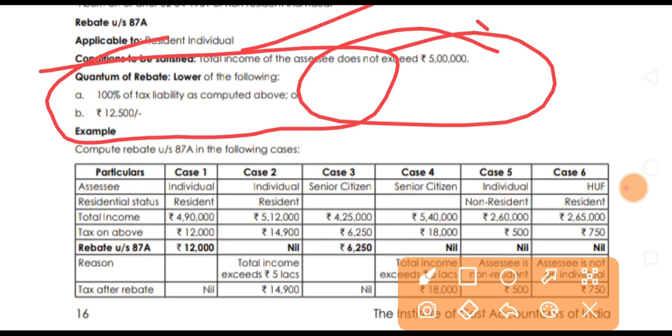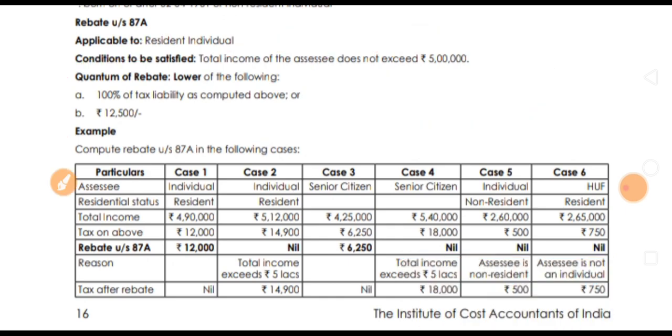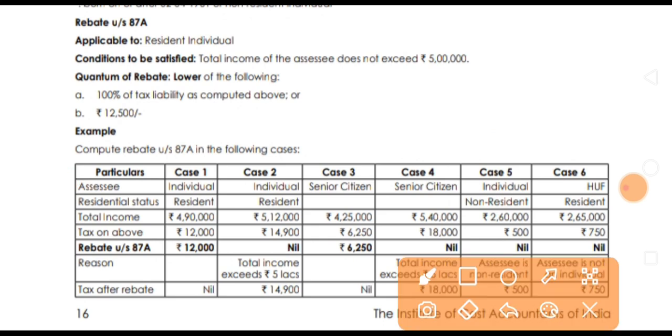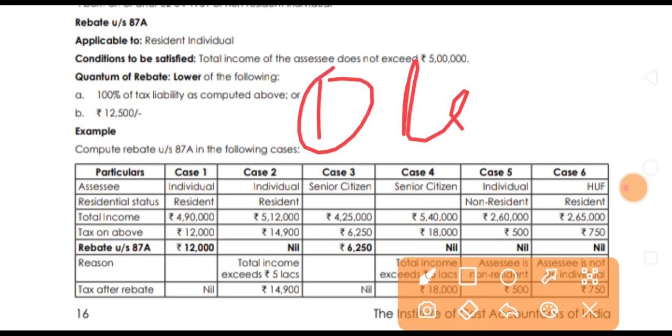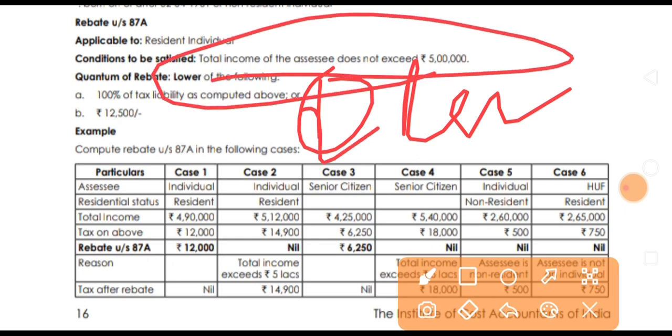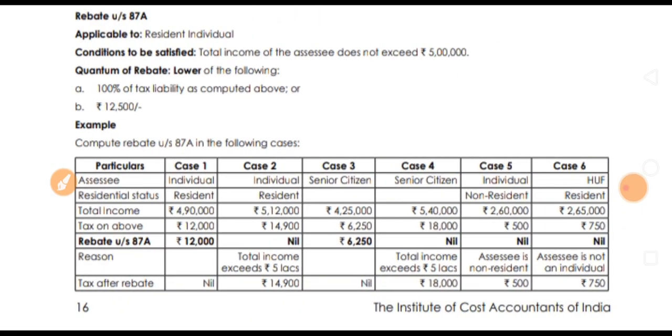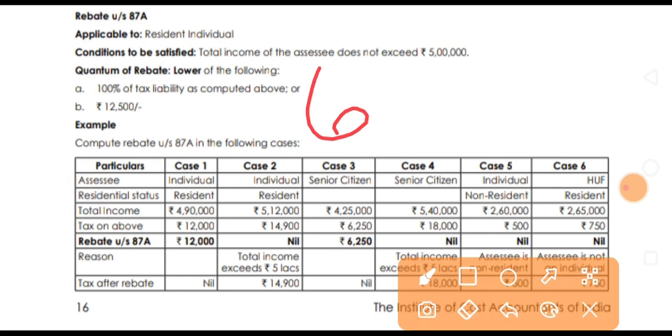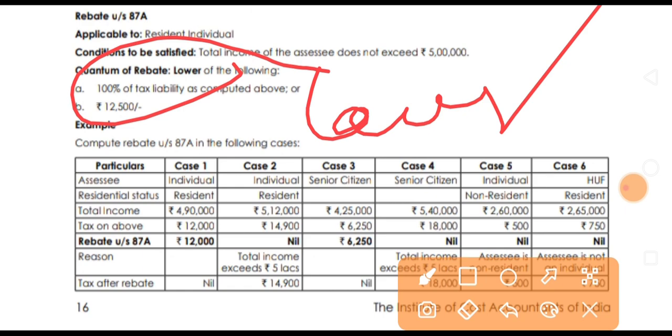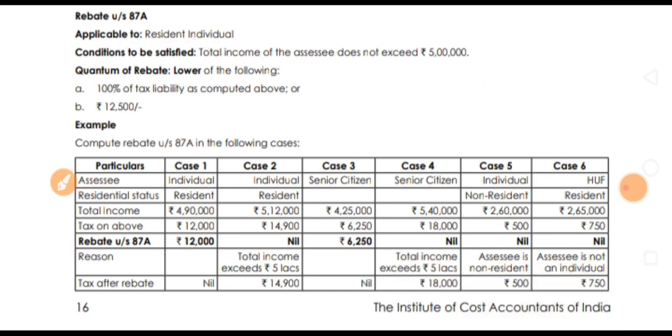First condition, he must be resident. Second condition, total income of the assessee does not exceed 5 lakhs. Third, the quantum of rebate is whichever is lower: 100% of the tax liability computed above, or 12,500. So this is the rebate under section 87A.